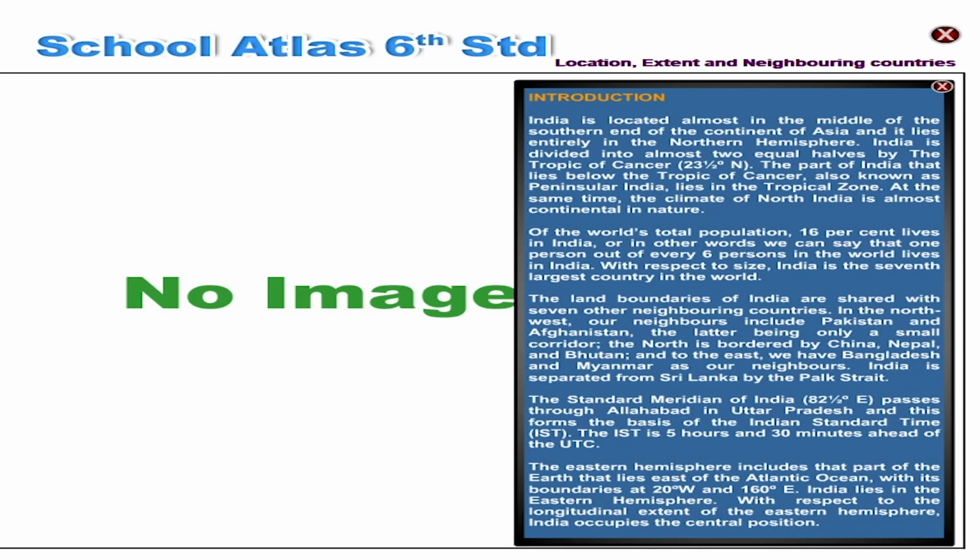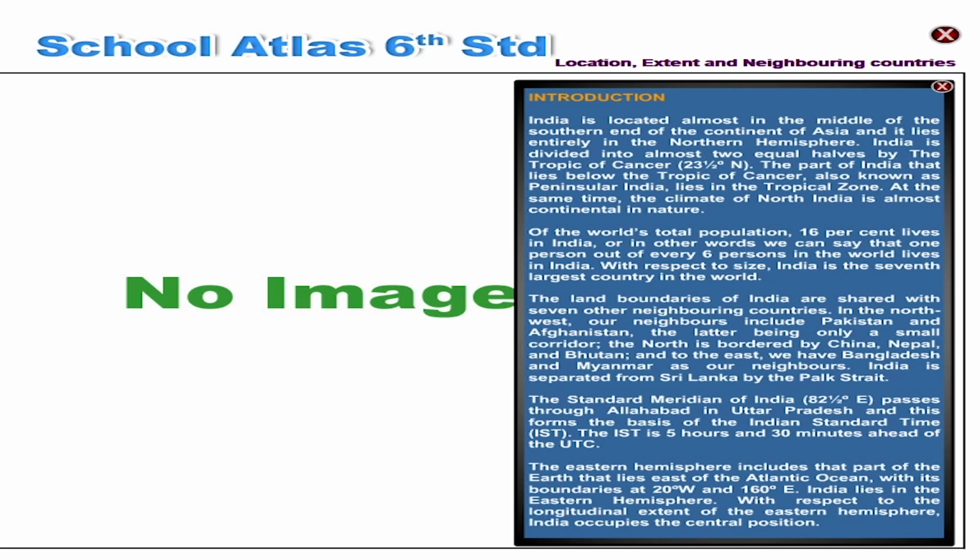India is located almost in the middle of the southern end of the continent of Asia, and it lies entirely in the northern hemisphere. India is divided into almost two equal halves by the Tropic of Cancer, 23.5 degree north. The part of India that lies below the Tropic of Cancer, also known as Peninsular India, lies in the tropical zone. At the same time, the climate of North India is almost continental in nature.